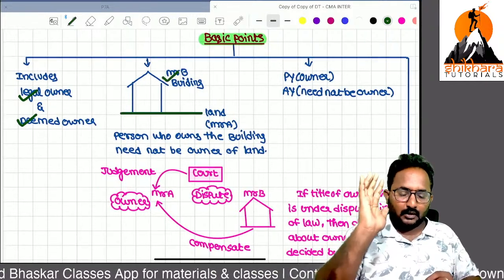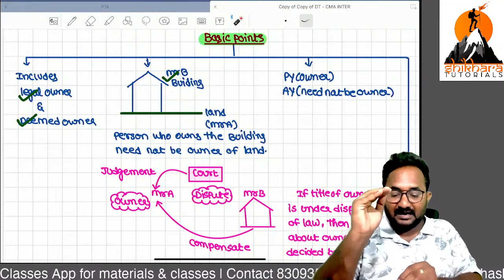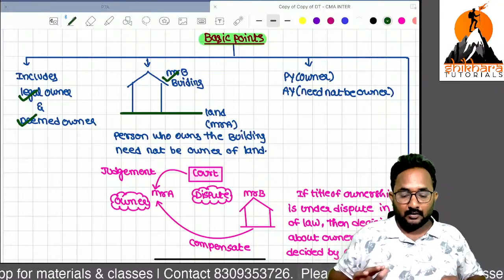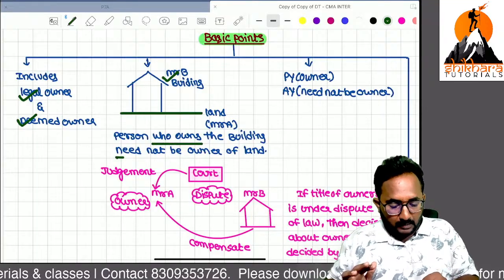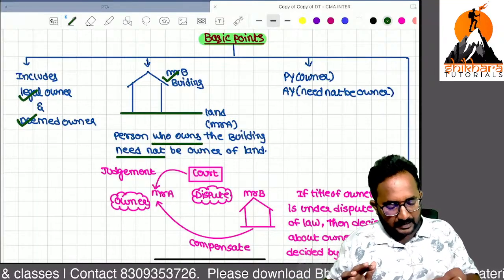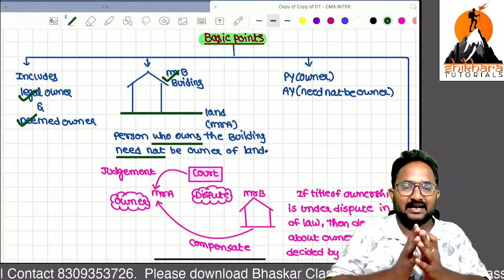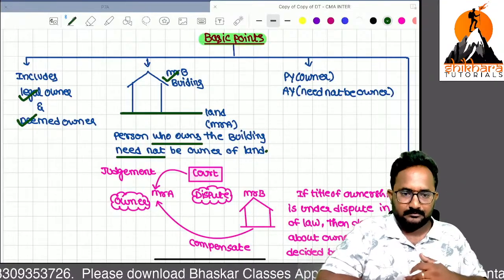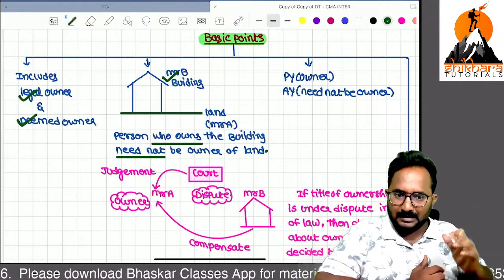So in the hands of B, which head of income will attract my income? Income from house property. The person who owns the building need not be an owner of the land. For example, many shopping malls are constructed on leasehold lands only. Example, PVR multiplex is constructed on leased land only.